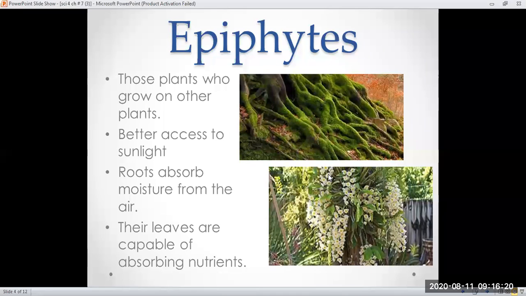Here are mosses which grow on a tree, and here is a picture of orchids, which also grow on a tree. So these are the epiphytes.